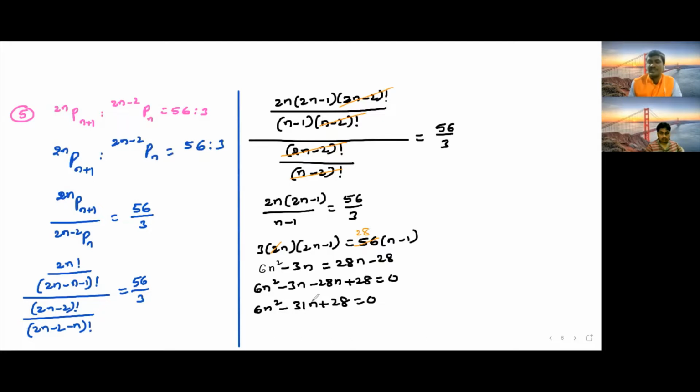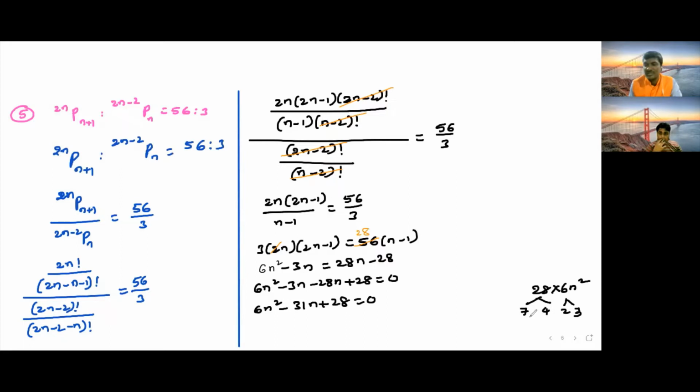28 and 6n square. So here 28 into 6n square. 7 4s are 28, 7 into 4, and this is 2 into 3. So where do we get 31?